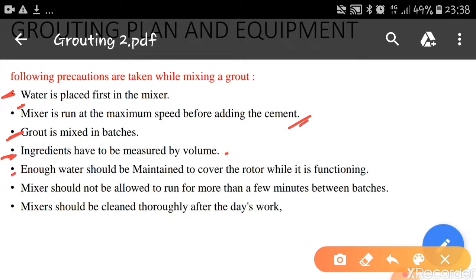Enough water should be maintained to cover the rotor while it is functioning. You should be very careful to see that enough water is present, otherwise it will damage the motor. The mixer should not be allowed to run for more than a few minutes between the batches, and mixers should be cleaned thoroughly after the day's work. Once the day's work is over, the mixer should be thoroughly cleaned. All the cement particles have to be removed, otherwise these particles will stick to the sides and become hard, so later it will be difficult to mix thoroughly. So these precautions have to be taken for mixing any type of grout.